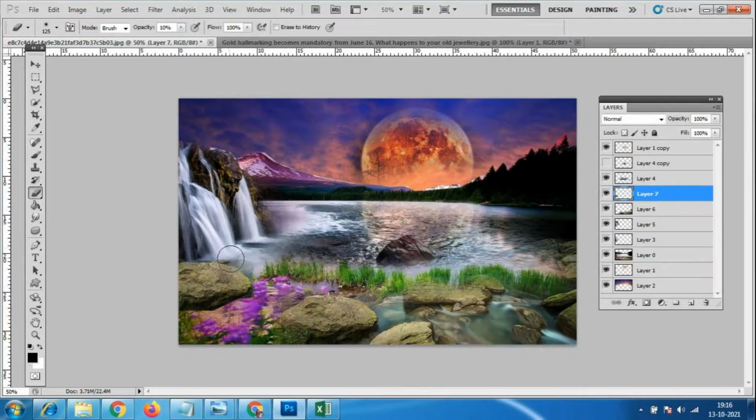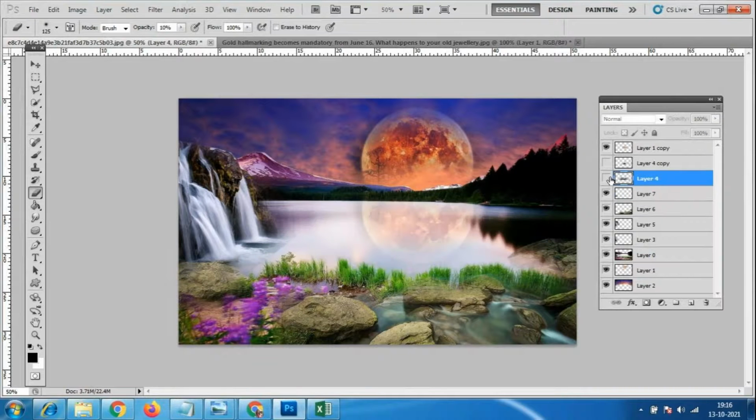For smooth reflections, we should not see the cutting edges and all. Look here, I'm making the edges smooth with this eraser tool. It should look natural. That's why you have to go to the particular layer.